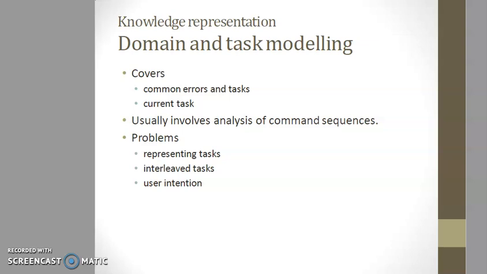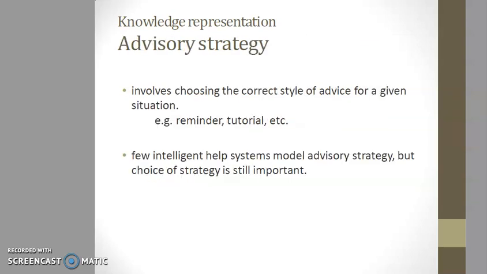Few adaptive help systems have attempted to model advisory strategy, and those that do provide a limited choice. Ideally, it would be useful if the system had access to a number of alternative strategies and was able to choose an appropriate style of guidance in each case. Knowledge representation: advisory strategy.